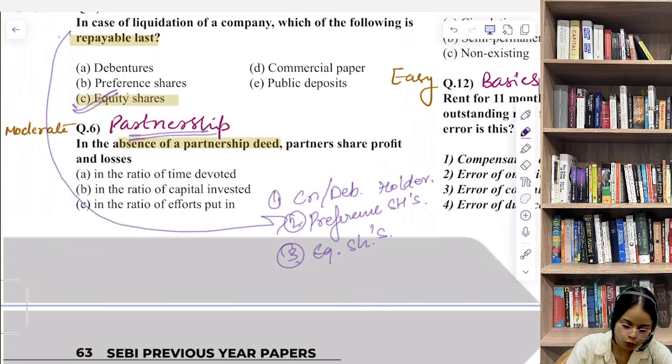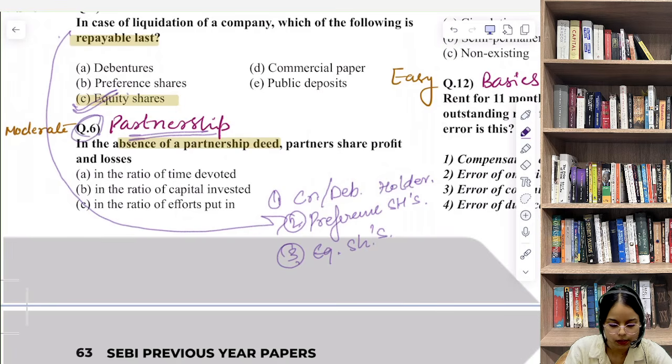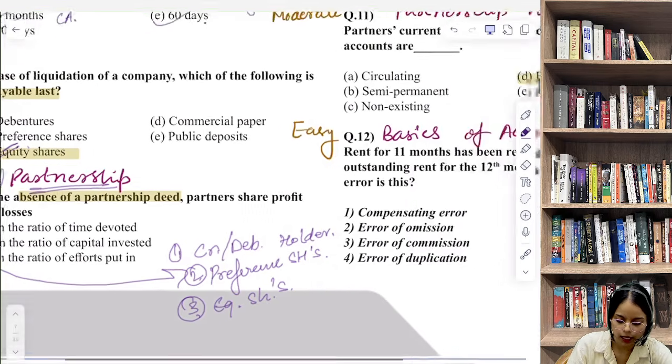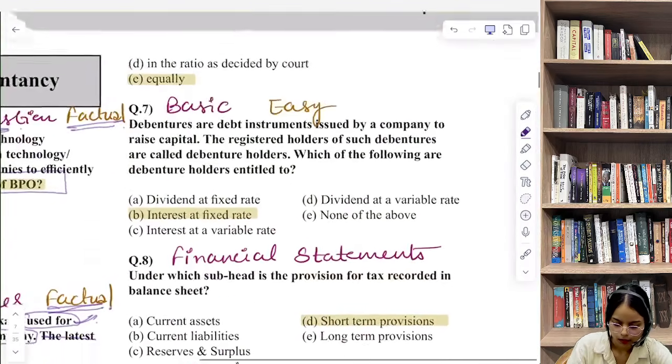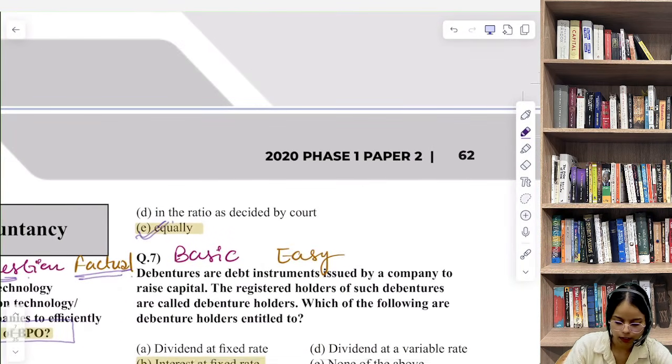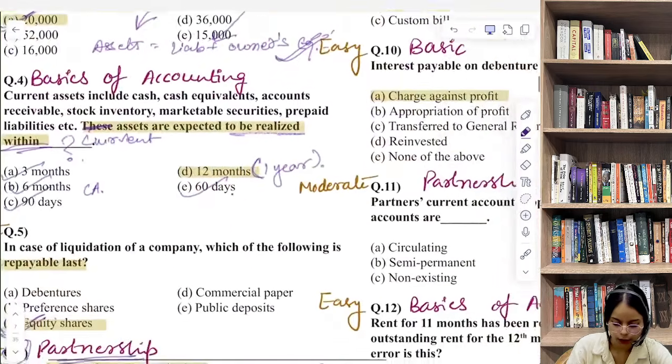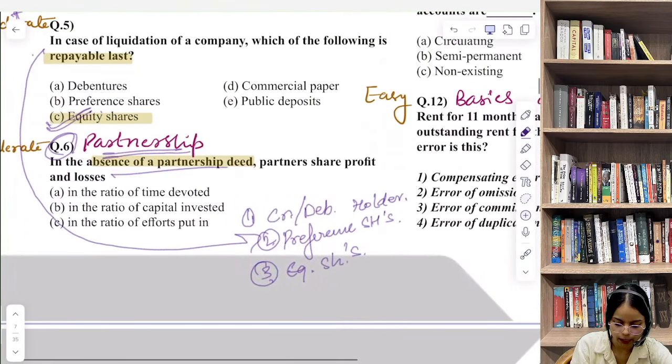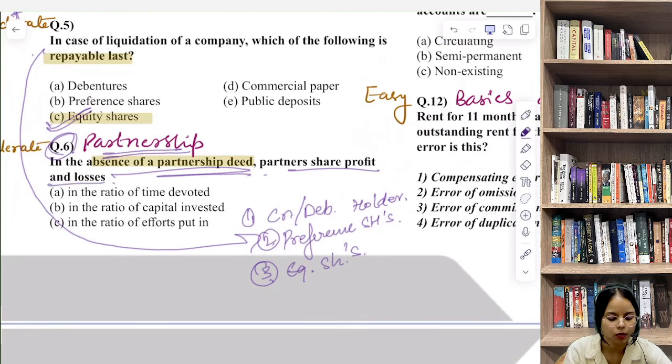However, questions do appear from this area. Which area? Partnership accounts. As we can see here, this is question number 6. The correct answer here is equally. If there is no partnership deed, profit and losses are shared equally. In the absence of partnership deed, partners share profit and losses equally.